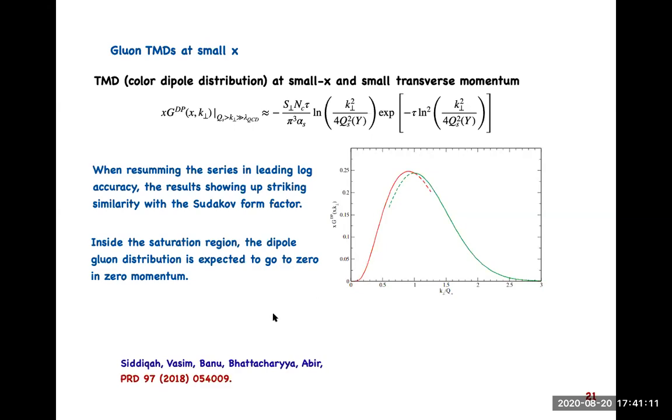and that's it. So until then, the perception was that the TMD should be proportional to k power.